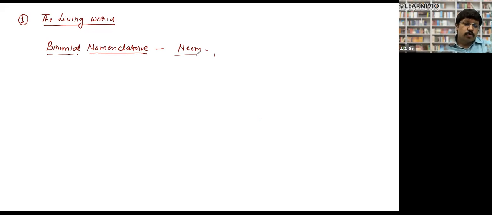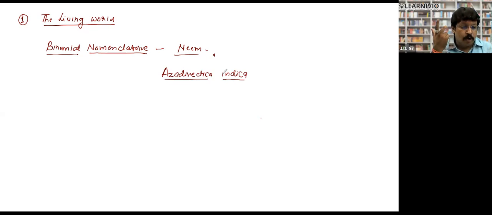The actual biological name, or binomial name, of the neem plant is Azadirachta indica. If you say neem, nobody across the world will understand what you are talking about. But if I say Azadirachta indica, every scientist across the earth will know that I am talking about the neem plant, right? For this purpose, we developed this binomial nomenclature.